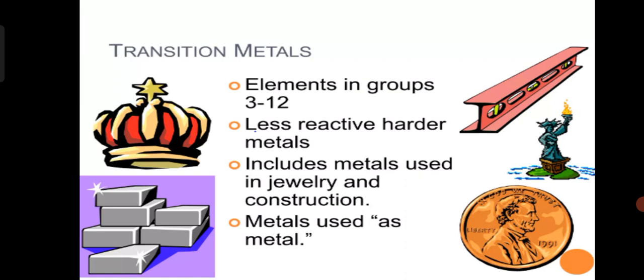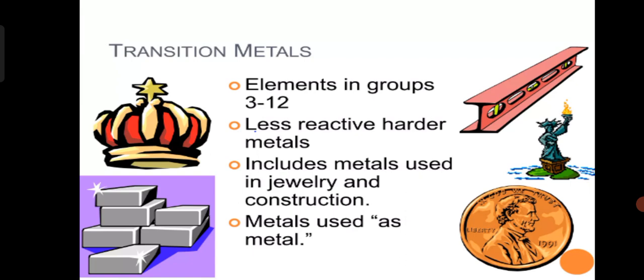Transition metals are present in groups 3 to 12 of the periodic table. They are less reactive, harder metals; they are less reactive and harder as compared to others. Transition metals are used in jewelry and for construction purposes.